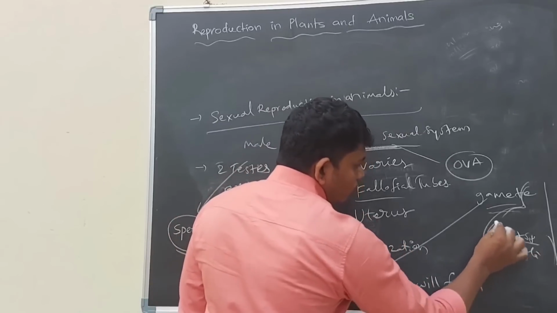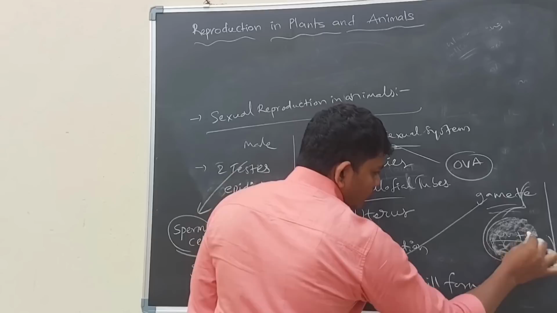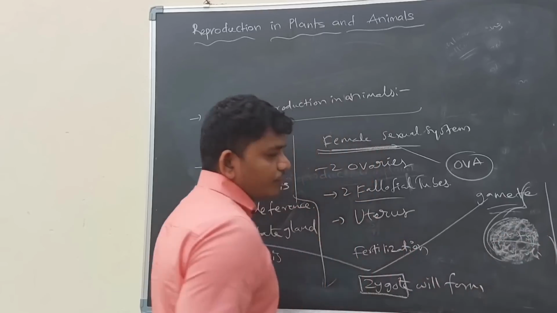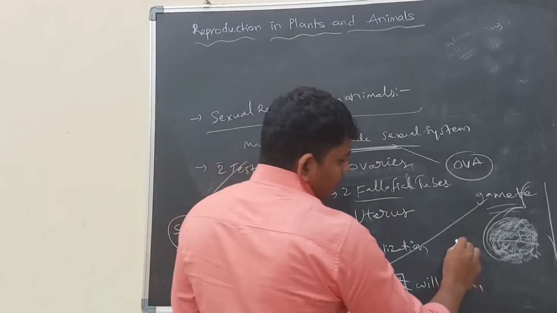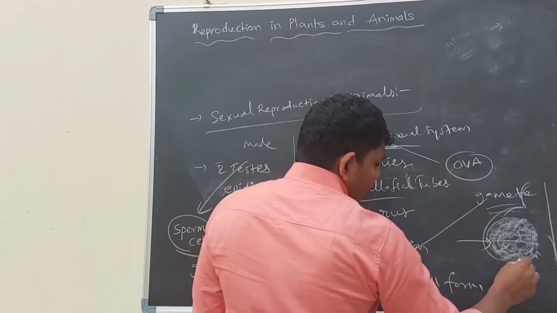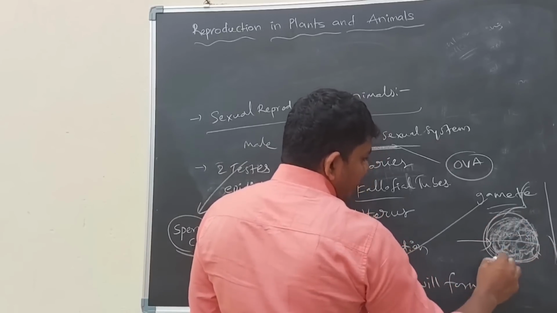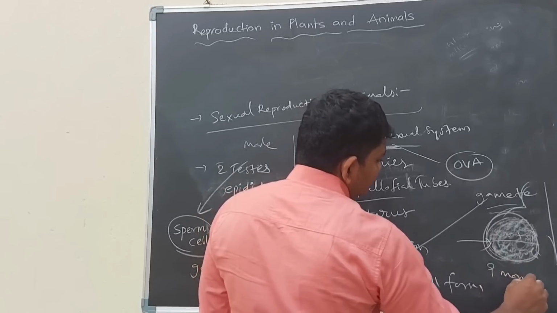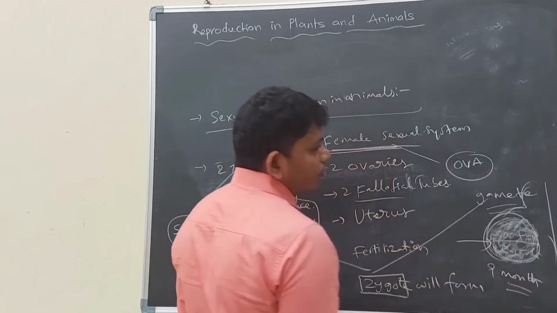This zygote will go to the uterus of the mother. After formation of the zygote, it will take up to 9 months for a fully formed baby.